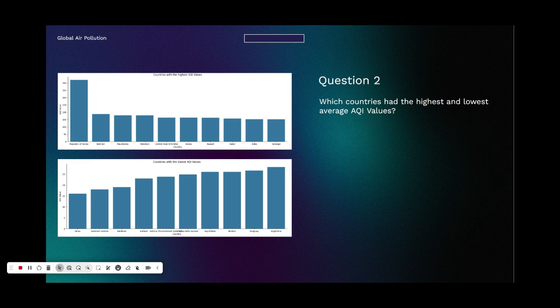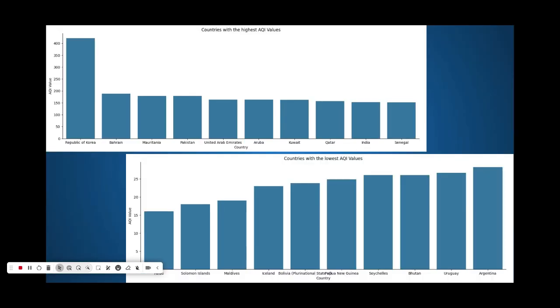But from a glance, you can see that more advanced, more industrialized countries tend to have higher AQI values, especially those that have high access to oil, and countries that are somewhat smaller, not really as industrialized, especially island nations, tend to have lower AQIs. Here's a better look at those visualizations.